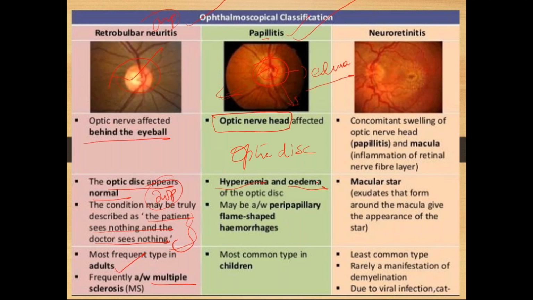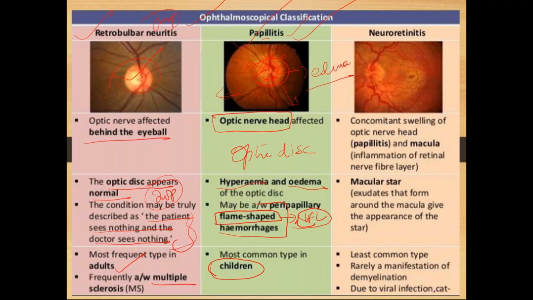You can sometimes see, as I showed you in the morning also, some small blood vessels, hemorrhages on the optic disc like this. Small hemorrhages will be there. So typically there will be flame shaped hemorrhages. Flame shaped means which are present in the nerve fiber layer of the retina. You know the 10 layers of the retina, right? So in the nerve fiber layer, if the blood clot is there, then they appear as flame shaped following the contour of the nerve fiber. This is the most common type in children. So the most common type in adults is retrobulbar, and the most common type in children is papillitis.